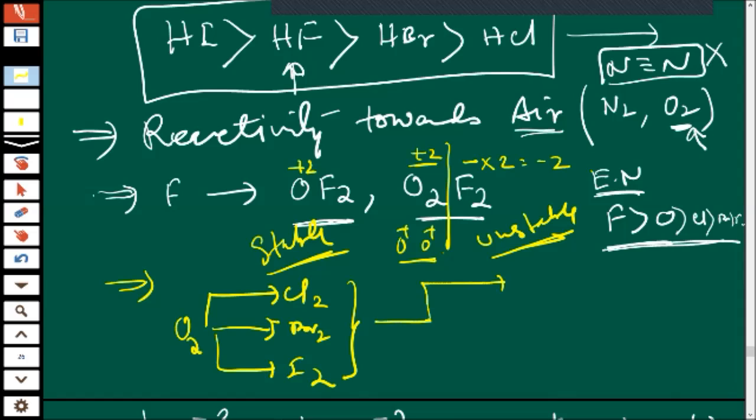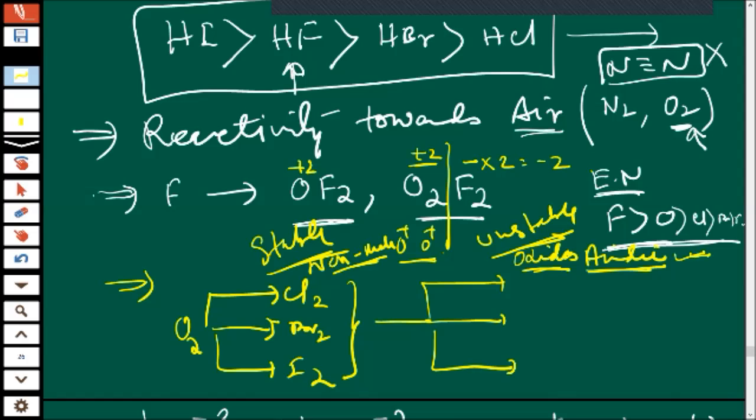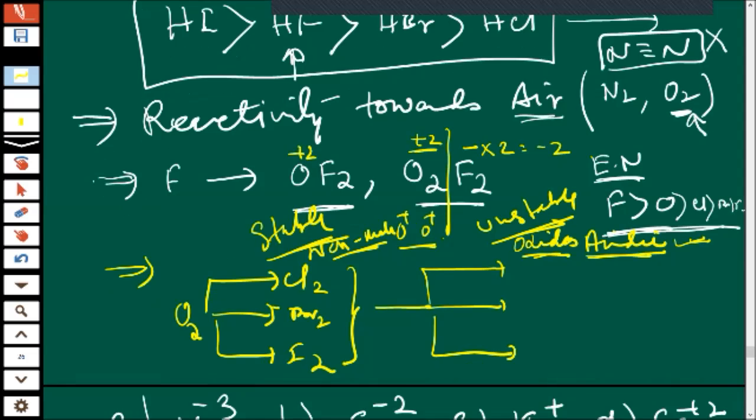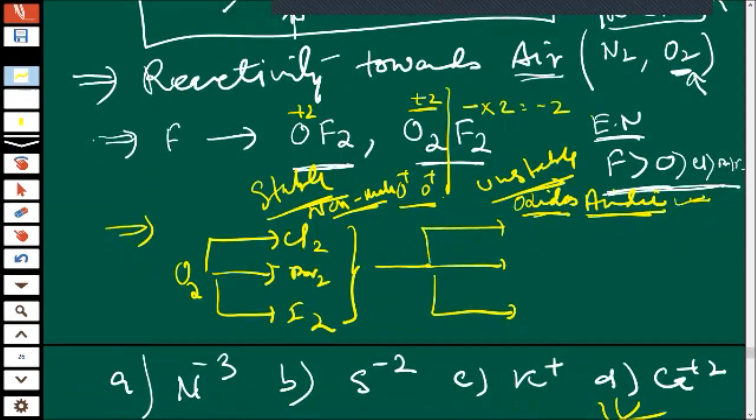So whatever oxides are formed will be acidic in nature, because it is a well-known fact that oxides of non-metals are acidic. And you can form accordingly the oxidation states of halogens. I will give you some examples.